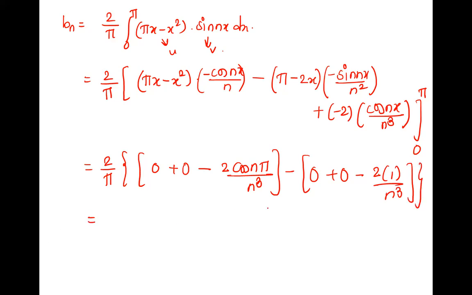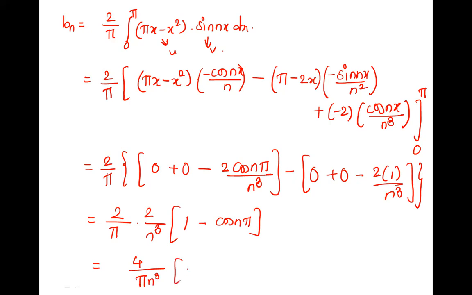So now we can collect together. Here it is minus, here it is minus minus plus. So we can take out 2 upon n cube as common. This is minus minus plus, there is 1. And here is minus cos n pi. That means 4 upon pi n cube, 1 minus minus 1 raised to n is your bn. Can you just check your answer? Yes. Please check. If you are getting this, very good.